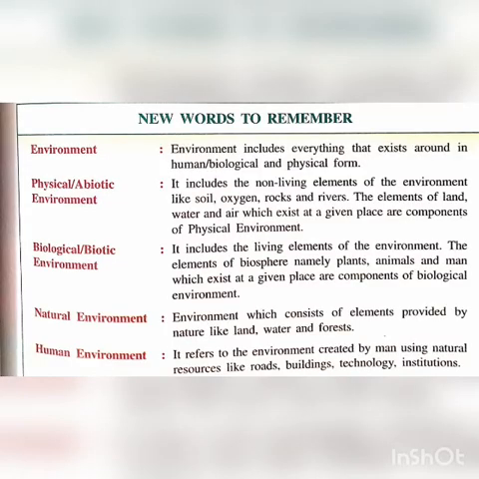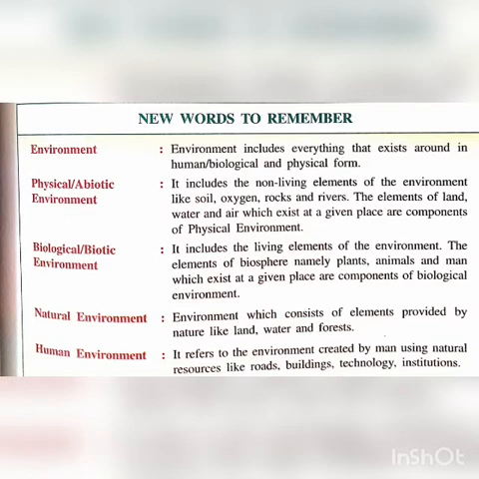Okay, so today we will start our revision of chapter number 1 of geography, that is our environment. So let's start. Before proceeding to revision, let us discuss in a very precise manner the key terms of this chapter. First one is environment. Environment includes everything which is in our surroundings, or which exists around us in human or biological and physical form. For example, table, chair, house, building, trees, plants, everything will come under the environment.